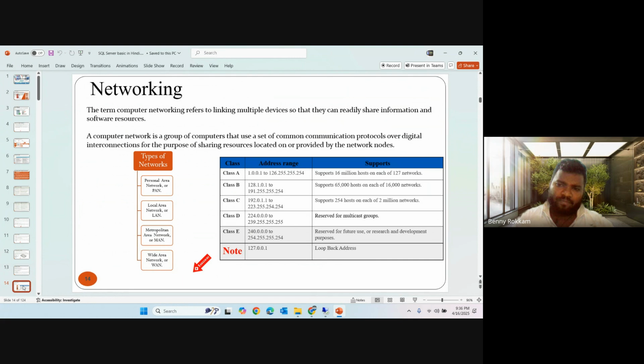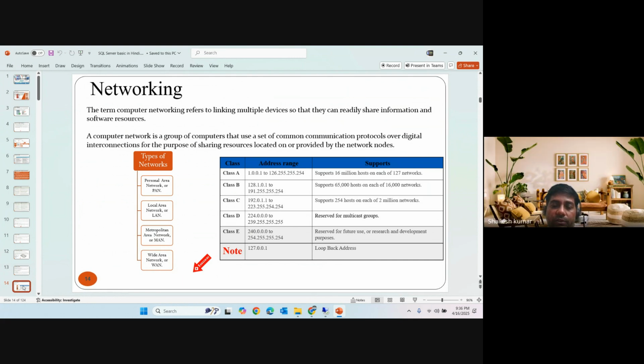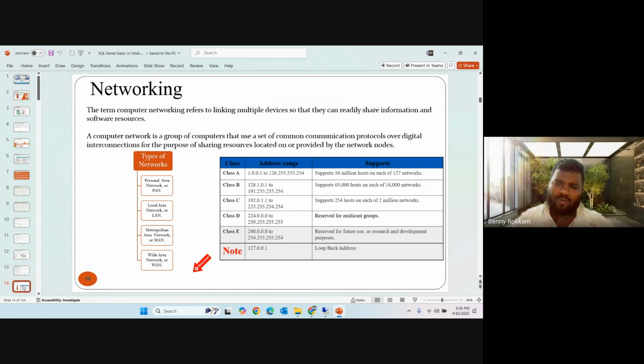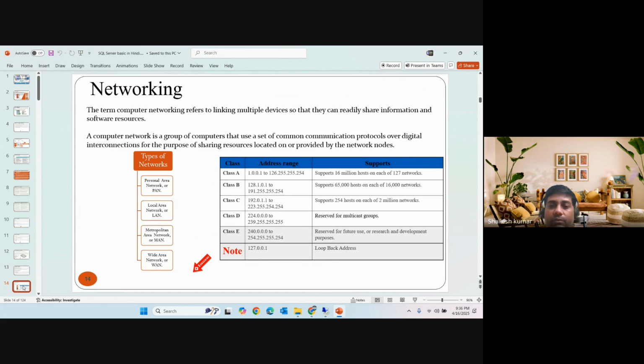Currently OLTP and OLAP databases work on WAN only, not on LAN or MAN, because we are working as an enterprise all over the world, right? We are sitting in Bangalore, sitting in Delhi, but the data center is in the US, then Dubai, then China, right? We are accessing the data and working on that. So these are the types of networks.